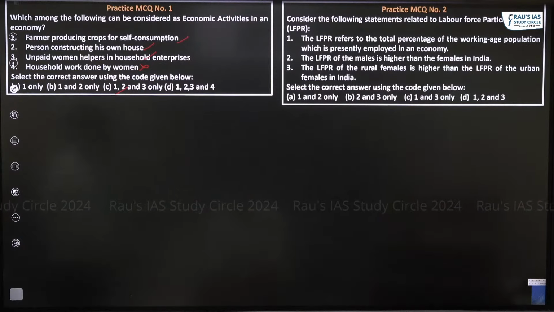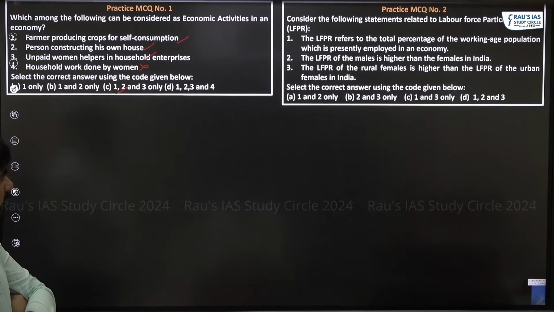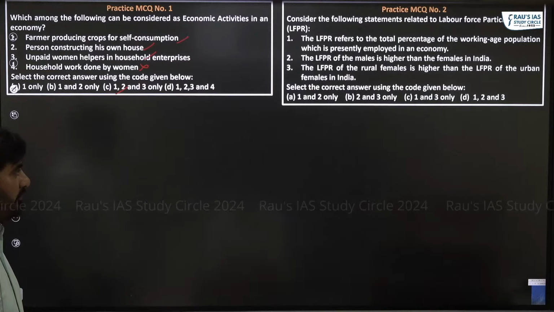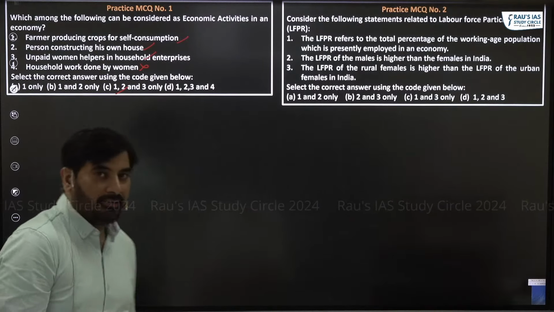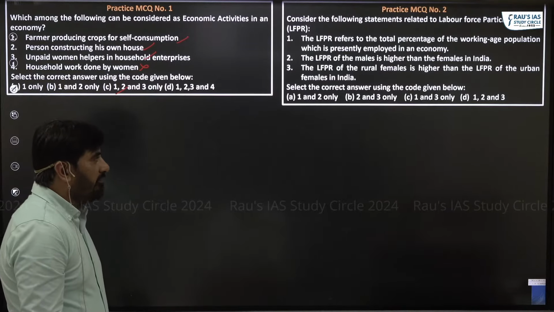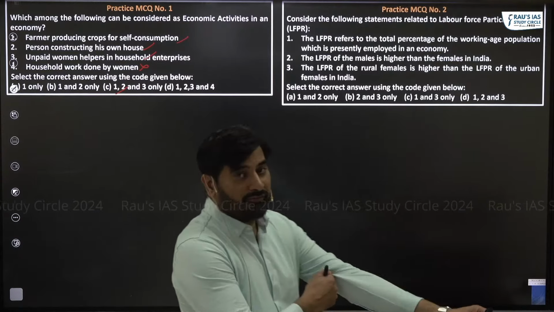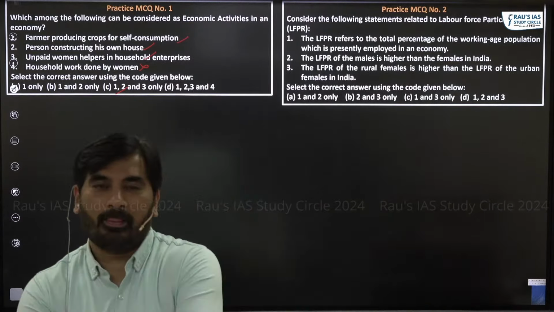Practice MCQ number 2. Consider the following statements related to labor force participation rate. LFPR refers to total percentage of working age population which is presently employed. LFPR of males is higher than females. LFPR of rural females is higher than LFPR of urban females. What do you think? Practice MCQ number 2.